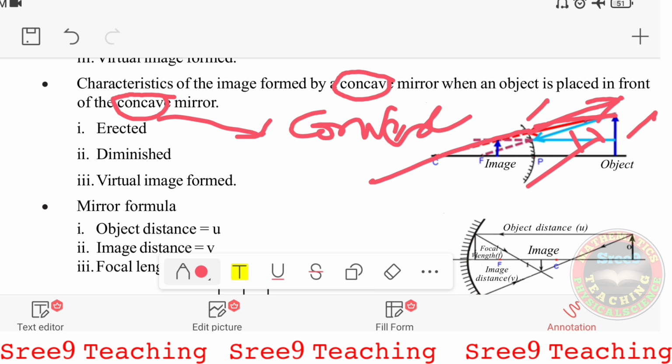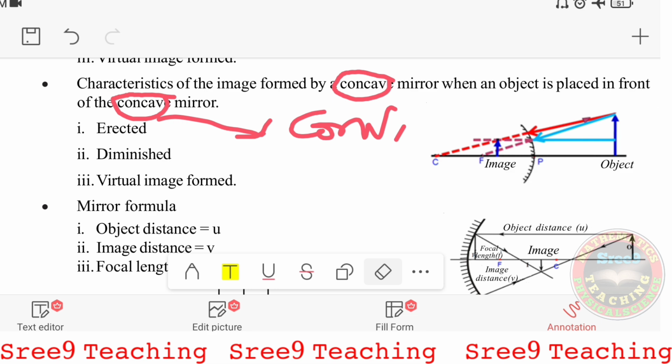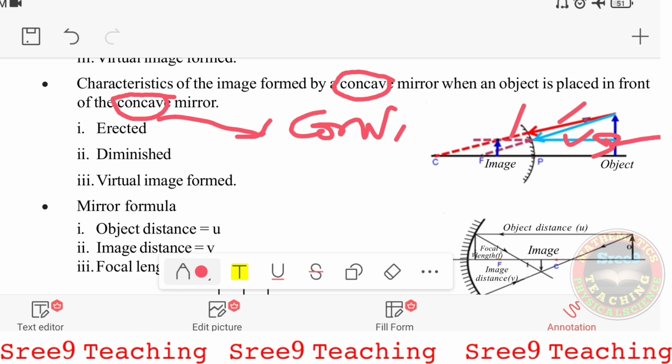If you extend backward, see, this ray is traveling through the center of curvature, and this ray is reflected back and travels parallel to the principal axis, and these two rays, if extended, meet here, and the image is formed inside the convex mirror.